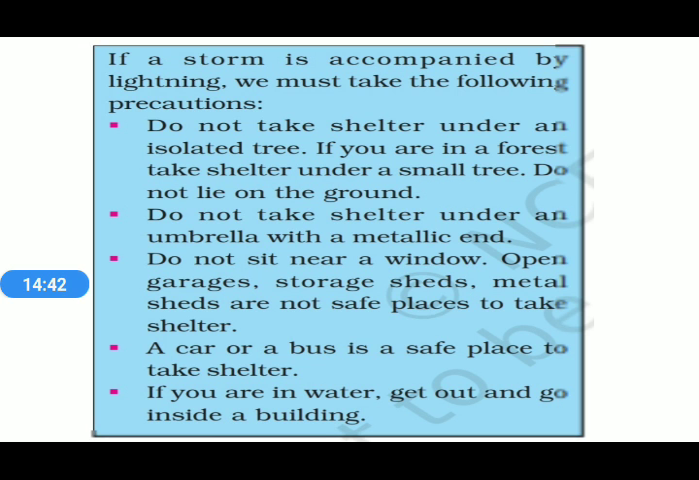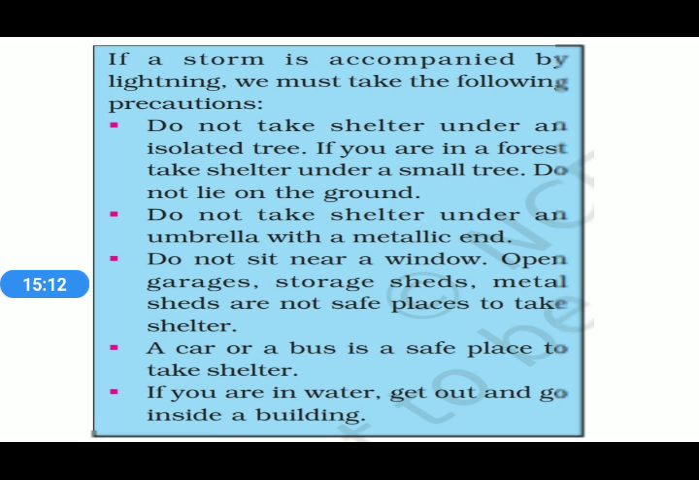Why is it mentioned that we should not lie on the ground? Because our body is a good conductor of electricity, and the lightning which we see in a thunderstorm is an example of static electricity. So that's why we should not lie on the ground. Why? Because we should not be directly exposed to static electricity.